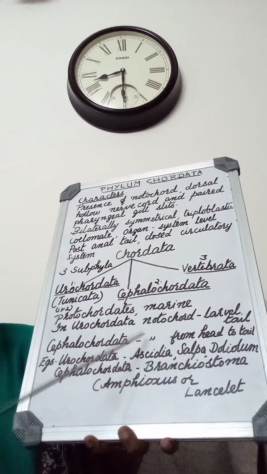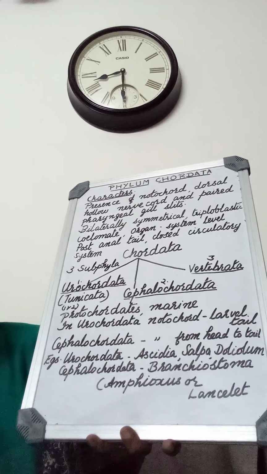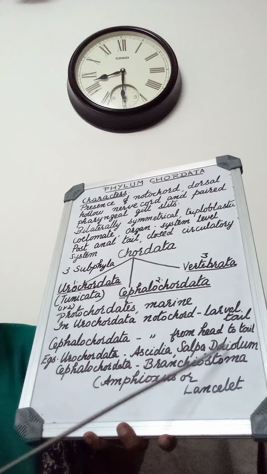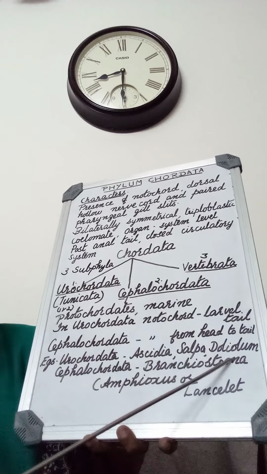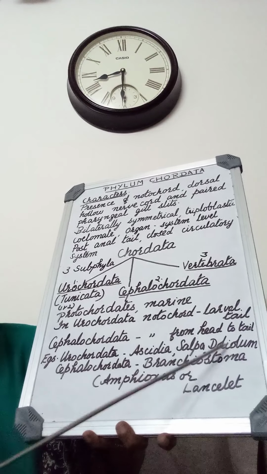That means it will be present in the adult also. Example of Urochordata: Ascidia, Salpa, Doliolum. All these points are very important.